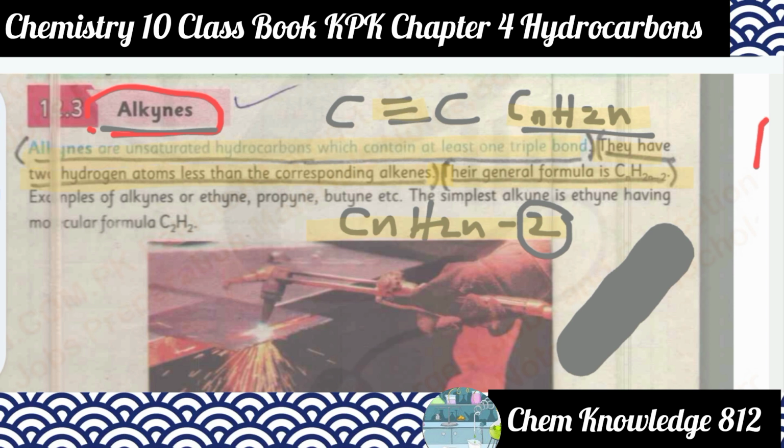Now, examples of alkynes are ethyne, propyne, butyne. The simplest alkyne is ethyne, having the molecular formula C2H2. This is ethyne, having two carbon atoms.